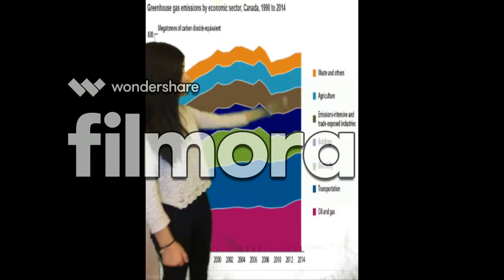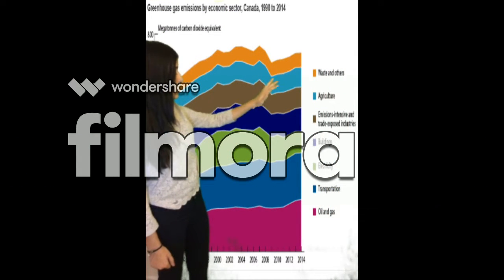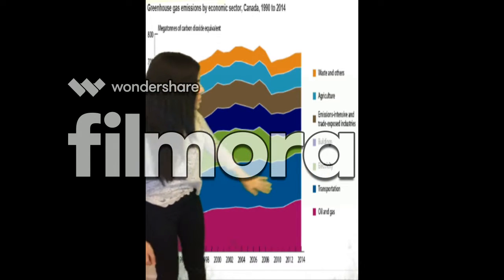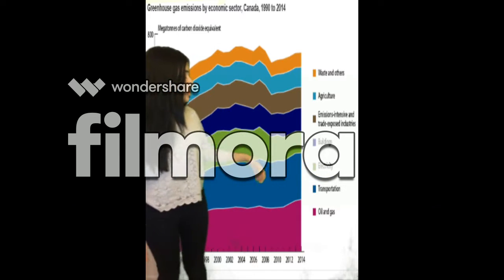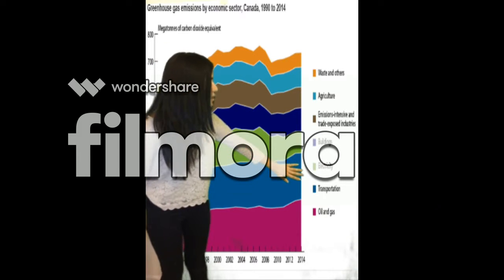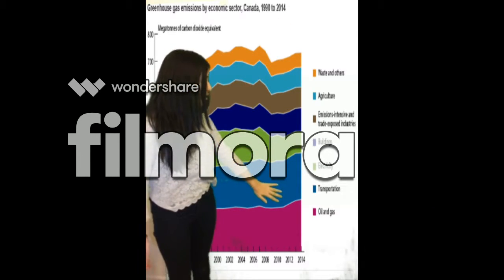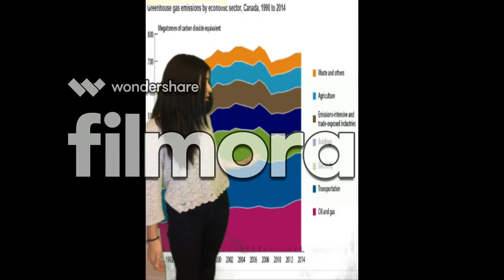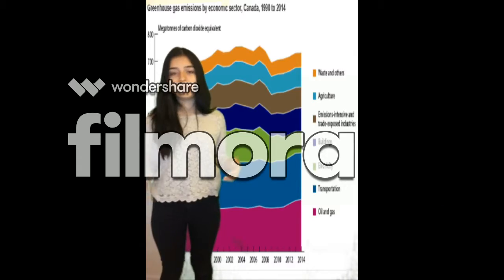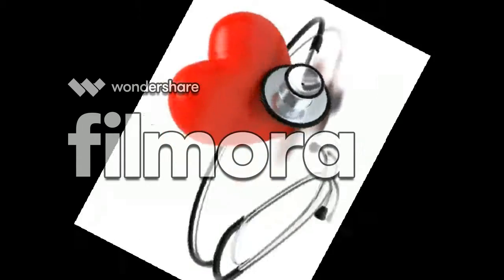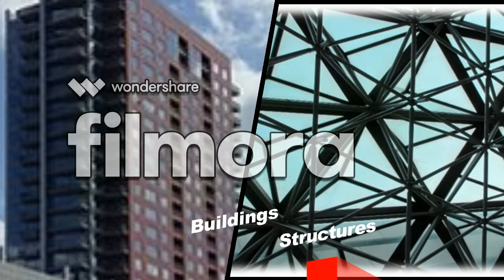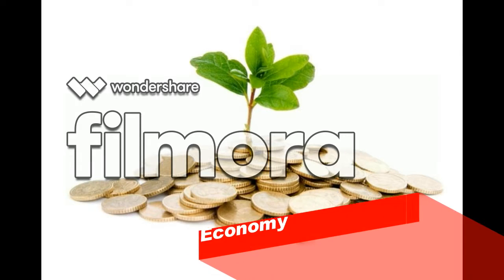This is a chart showing all the different types of greenhouse gas emissions. As you can see, the proportion over here is the transportation pollution, which means the gases that come out of the car and pollute our environment. It is the greatest part of all of the pollution in Canada. This means that cars are polluting our environment the most out of all, which is causing everyone to get sick and decreases the population.